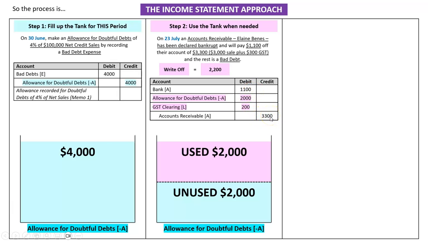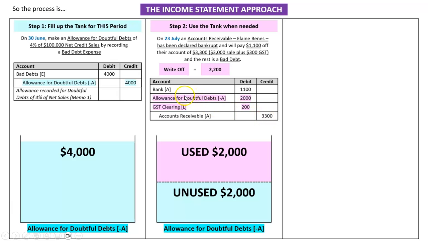And that logically makes sense. She owed us $3,300. How much does she owe us after today? Nothing. Why? Because she paid $1,100 here. We wrote off $2,000 of her debt as an allowance for doubtful debts. We took it out of our allowance, and we decreased the GST owing by $200. And if we add all those up, it comes to $3,300.